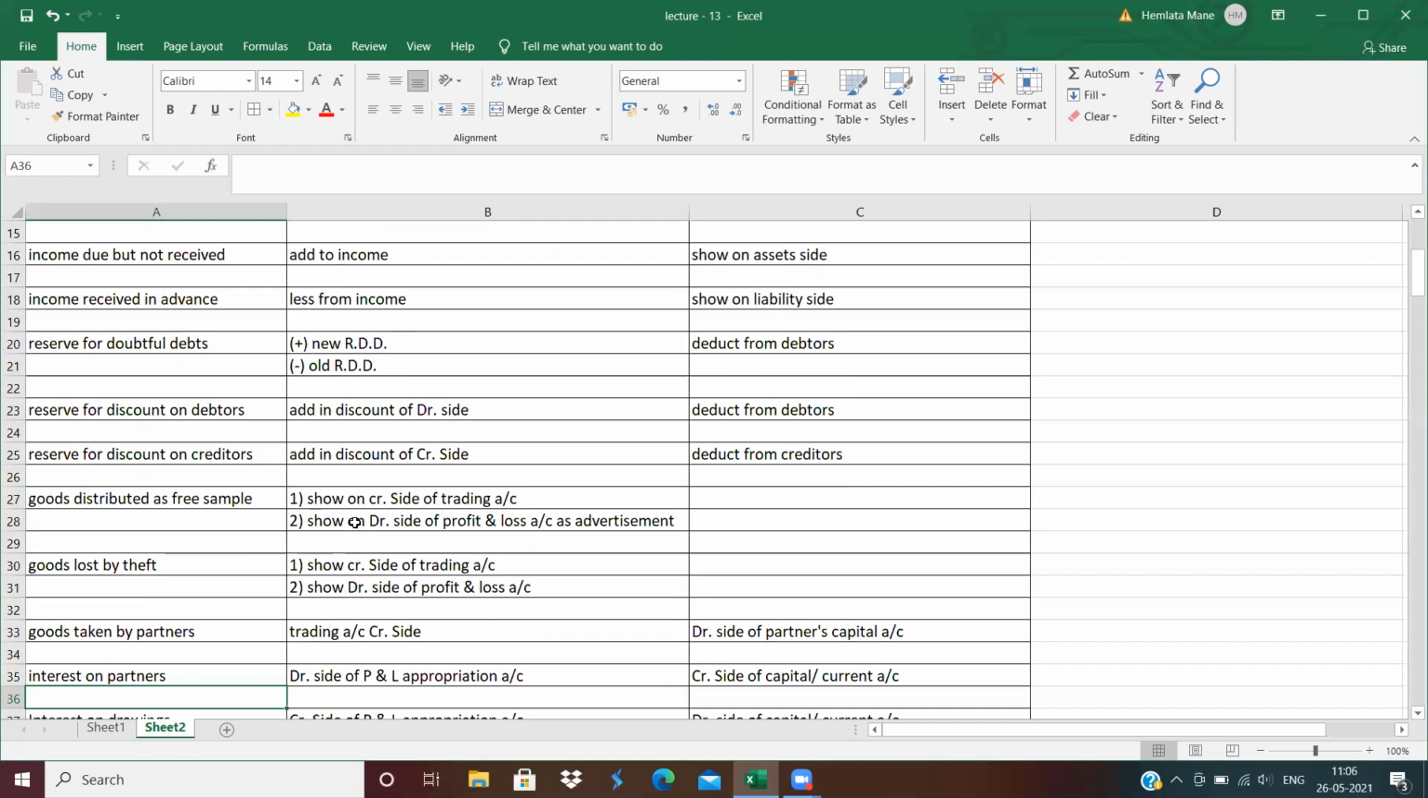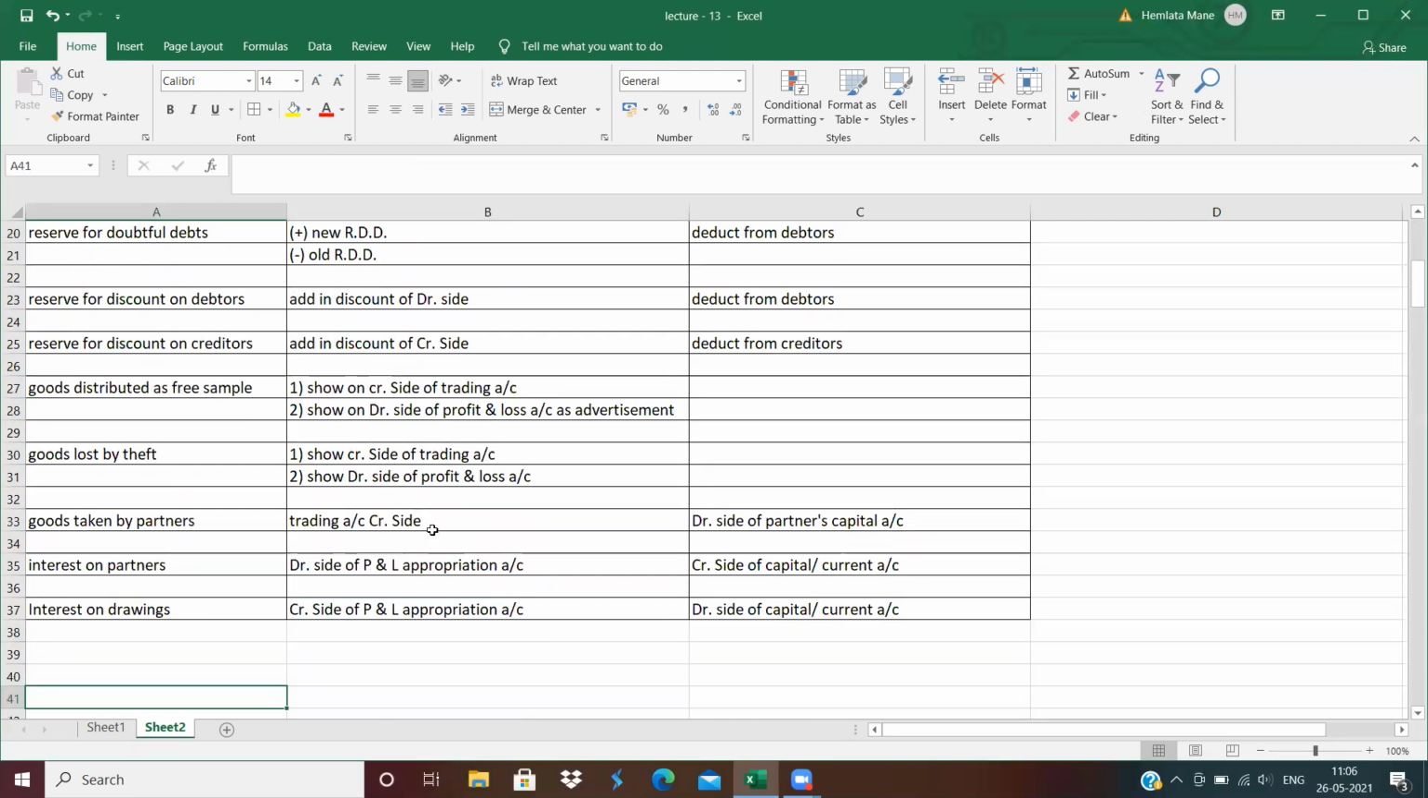Next is interest on partner's capital. If there is any interest on partner's capital, then the first effect is profit and loss appropriation account debit side, and the second effect is credit side of capital or current account. For partner's interest on drawing, the first effect is profit and loss appropriation credit side, and the second effect is capital or current account debit side. Clear?